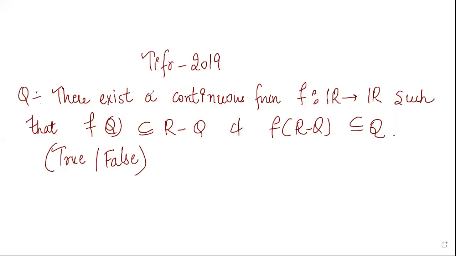Hello everyone. I am sharing with you a question which came in TIFR 2019. The question is based on true or false. The question is: there exists a continuous function from reals to reals such that f(Q) is contained in R minus Q, that is, the image set of rationals is contained in irrationals, and the image set of irrationals is contained in Q. We have to tell whether such a function exists or not. Okay, so let's start with the solution.